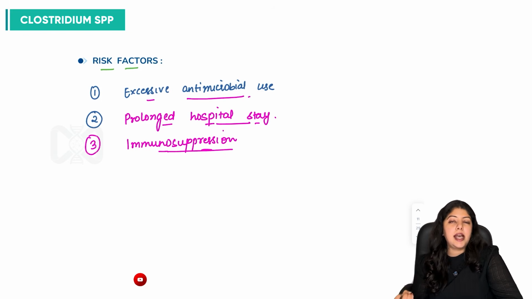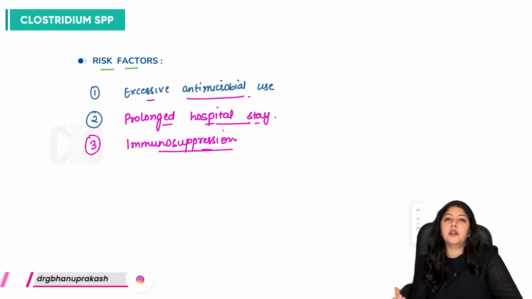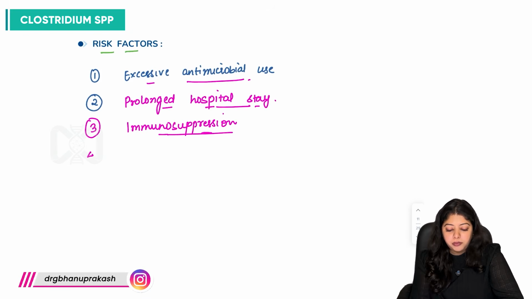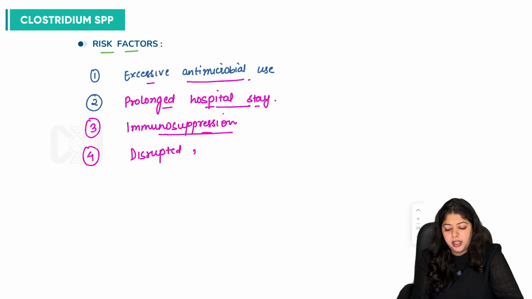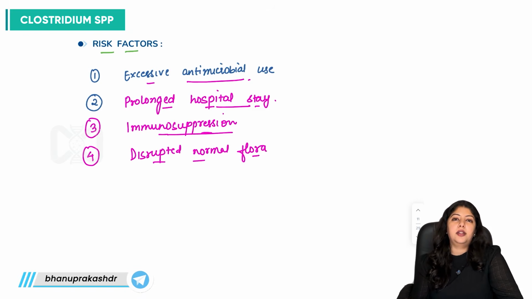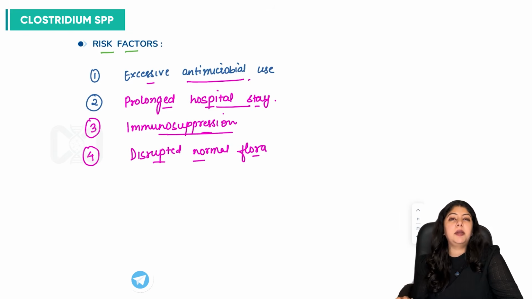So it acts as a niche for the development or growth or germination of the spores of Clostridioides difficile bacteria, right? So when we say there is disrupted normal flora, disrupted normal flora can be due to any condition. It is not just the immunosuppression which is acting as a source or as a feature for disruption of normal flora. It can be because of prolonged inflammatory conditions of the intestine, right?